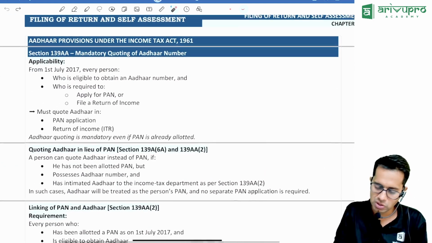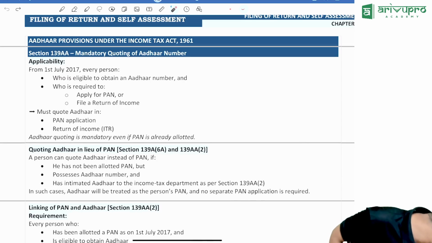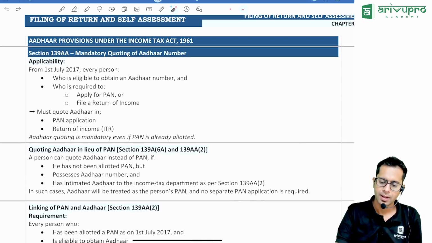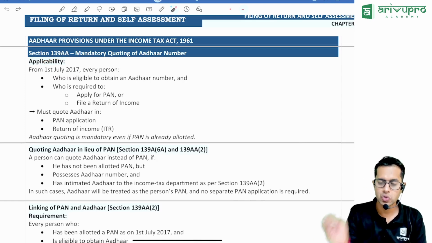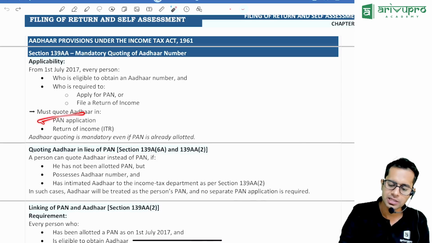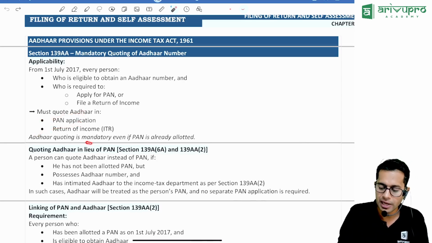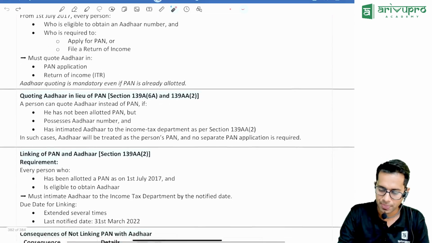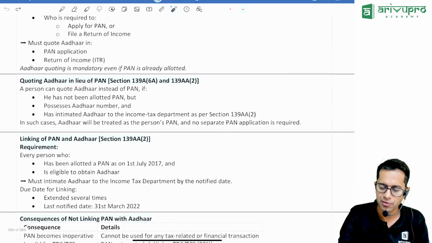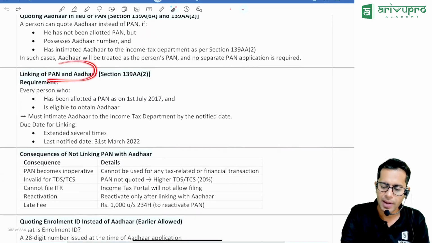Aadhaar related information is also required to be given by you. Section 139AA is mandatory quoting of Aadhaar. You should compulsorily quote Aadhaar wherever PAN is required to be quoted. There you can quote Aadhaar instead of PAN. And while filing your income tax return, it is mandatory to quote your Aadhaar. Wherever your PAN is not allotted, instead of PAN you can give your Aadhaar details.